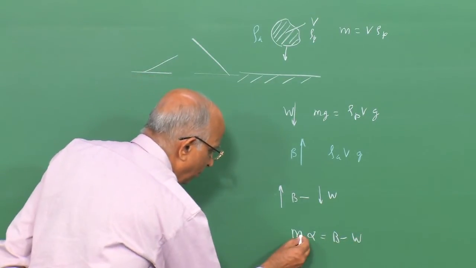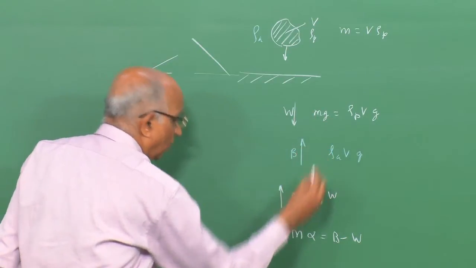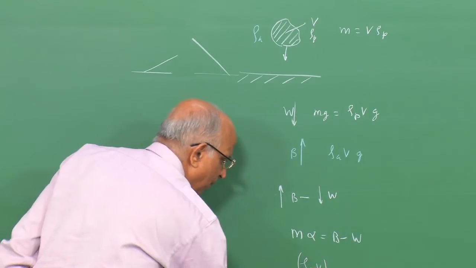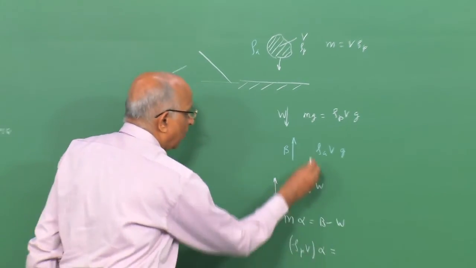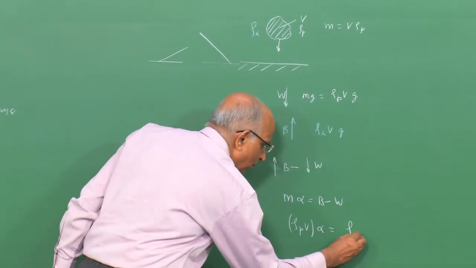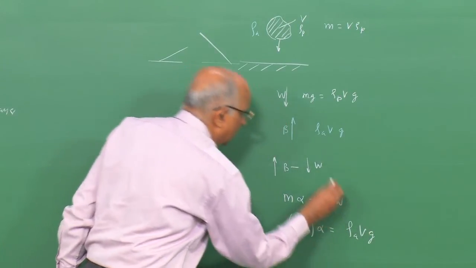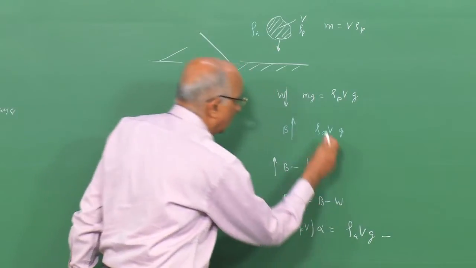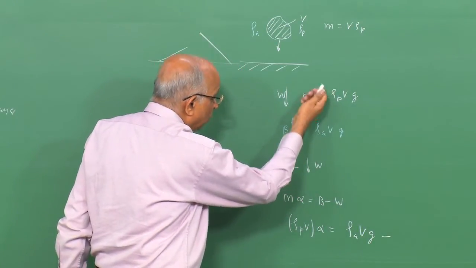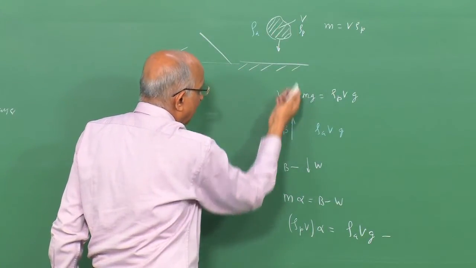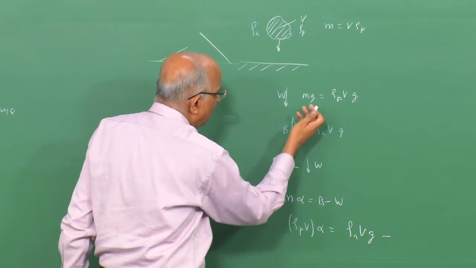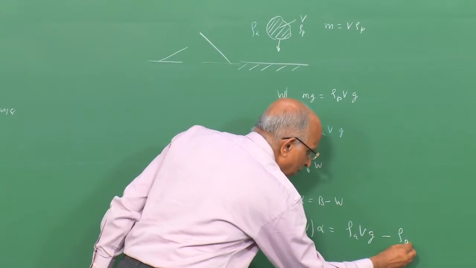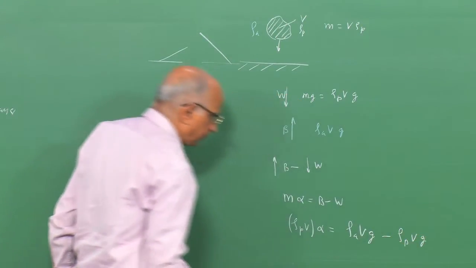The mass of the gas is equal to rho_p into V, the density of the parcel of gas into the volume of the gas, into alpha, which is equal to the buoyancy force, rho_A into V into g, minus the force with which the parcel is attracted by the gravitational field, namely mg, which is the weight, equal to rho_p into V into g.